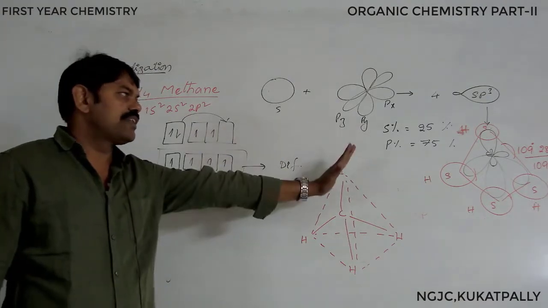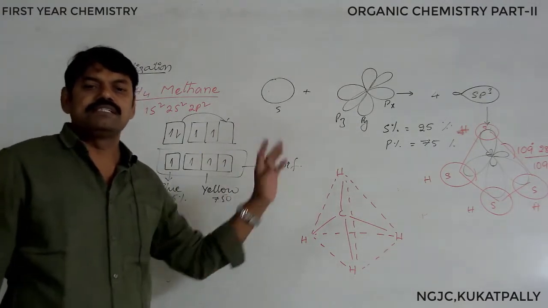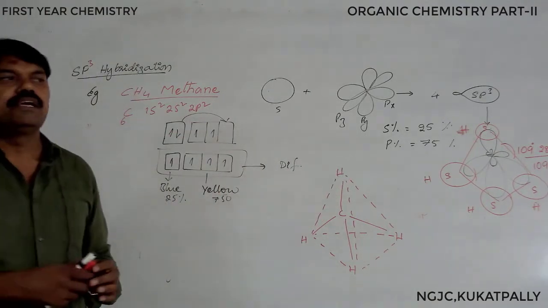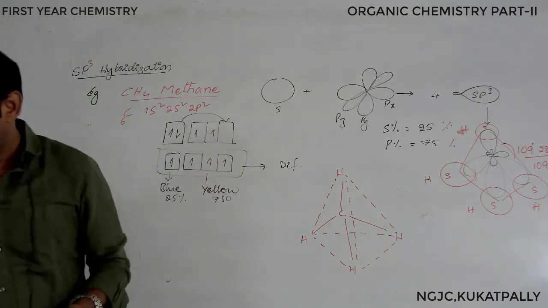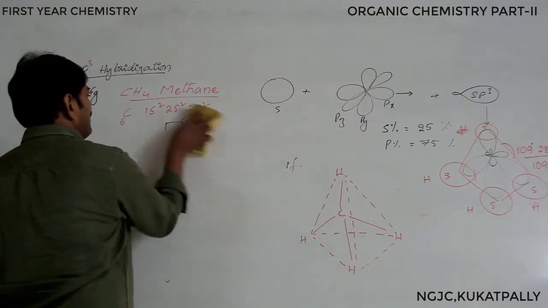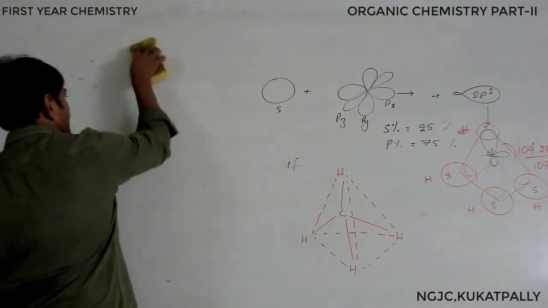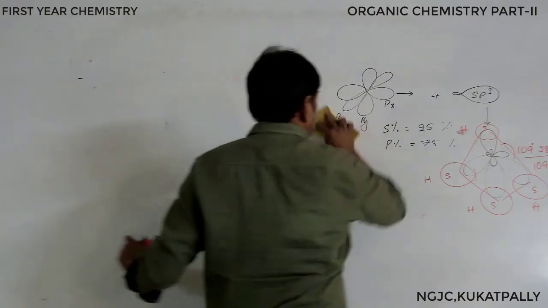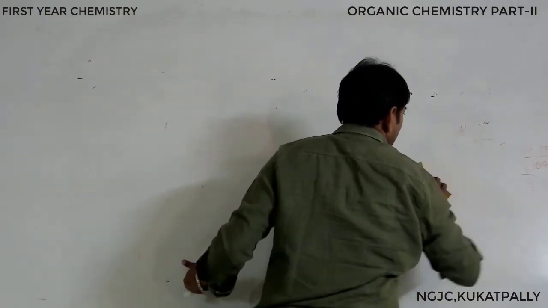So this is about the hybridization and shapes of the molecule. First we discussed sp hybridization, where we saw a linear molecule with a 180 bond angle. Next is sp2 hybridization, with a bond angle of 120. Let us compare all the molecules, because only after comparison do we come to know the differences. I will compare all three molecules.